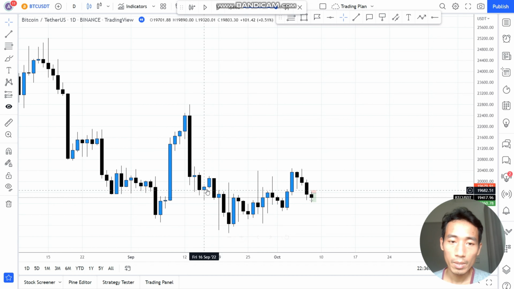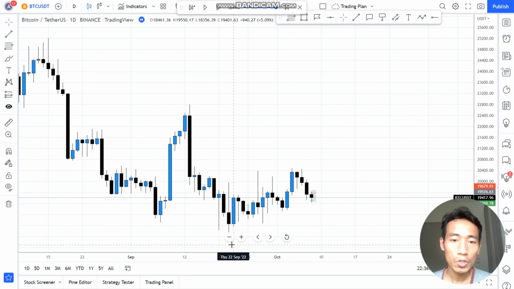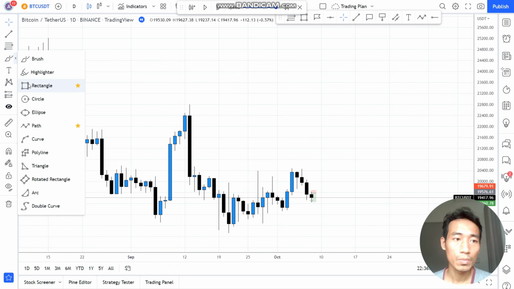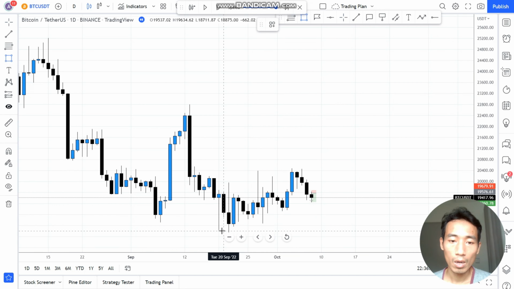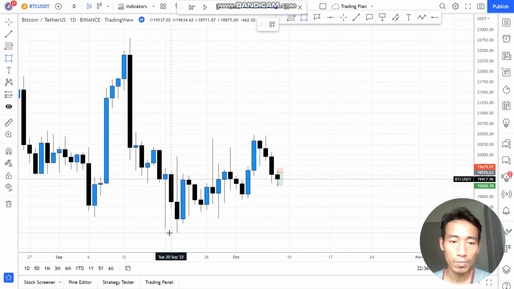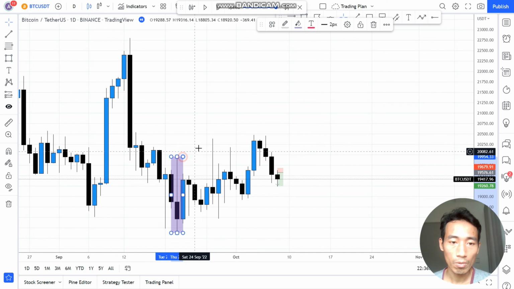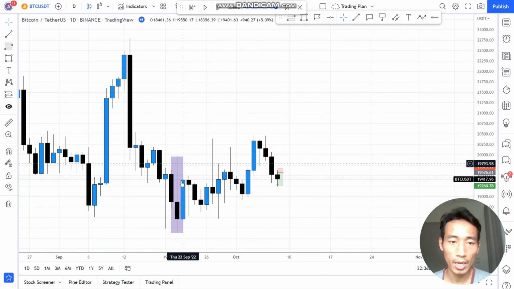Eventually price trades back into this bullish candle and then trades down, and eventually price consolidates around this candle right here.